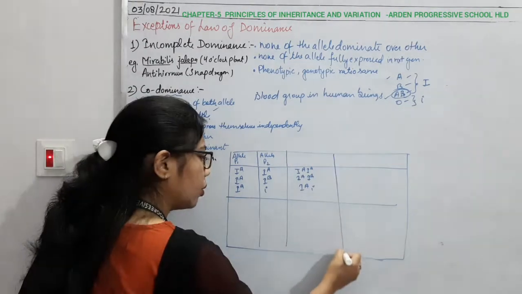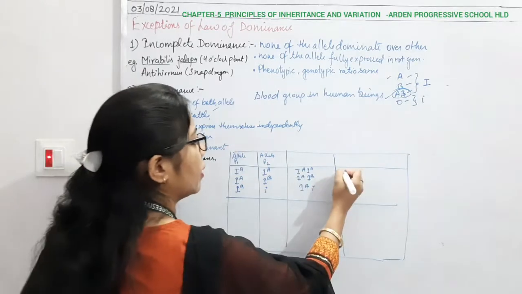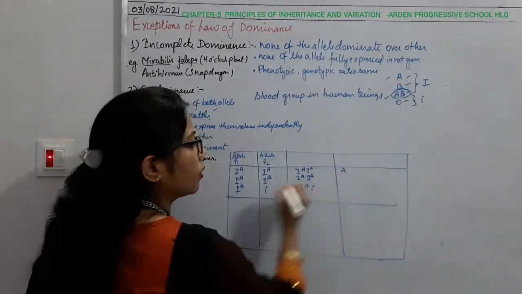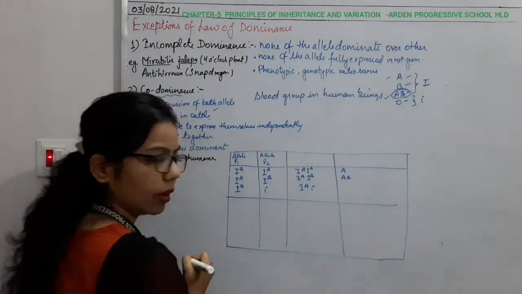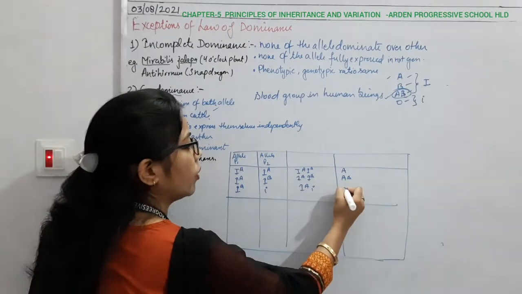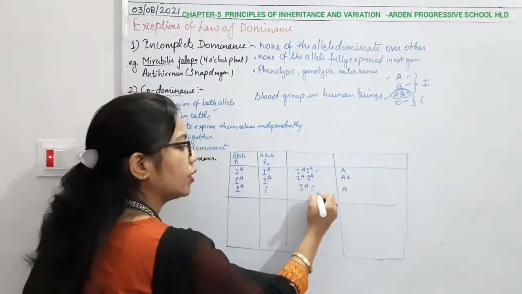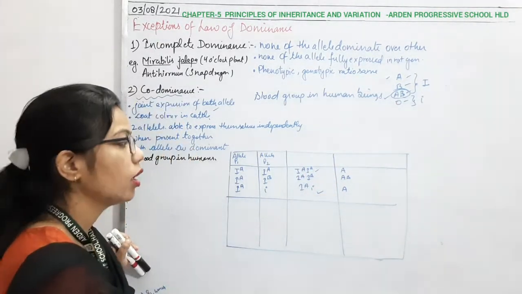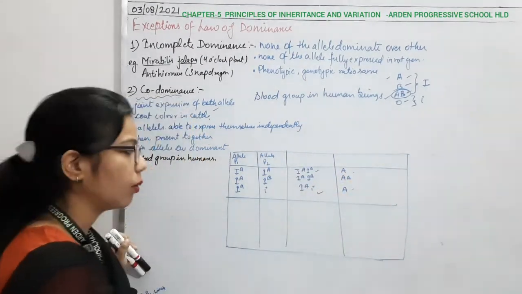So what can you conclude from this part? Here both are forming blood group A. What will the blood group be here? A. Here the genotype IAIB gives blood group AB. Here the blood group will be A. But this is the homozygote condition and this is the heterozygote condition. From both homozygote as well as heterozygote we are getting blood group A only.